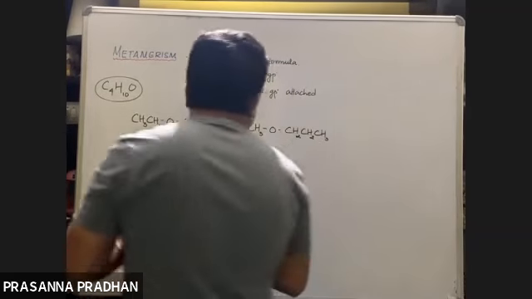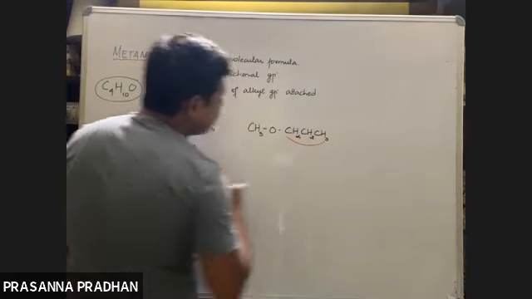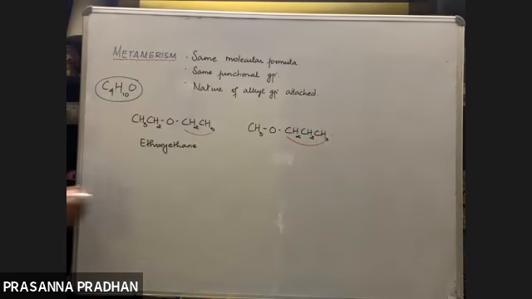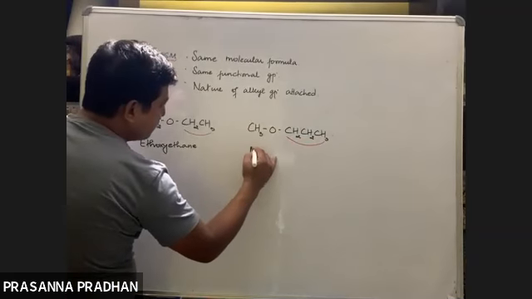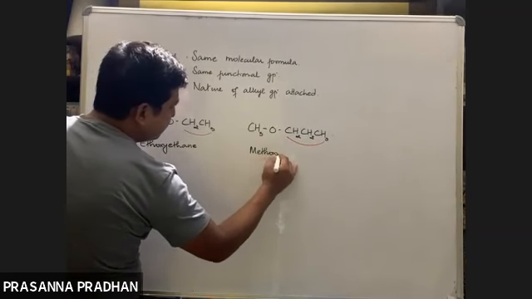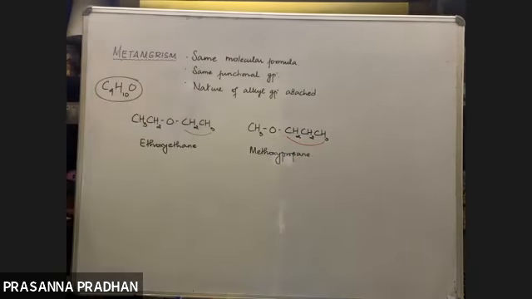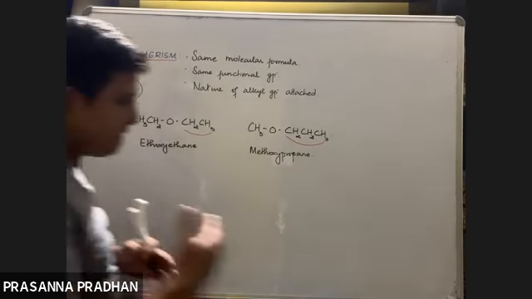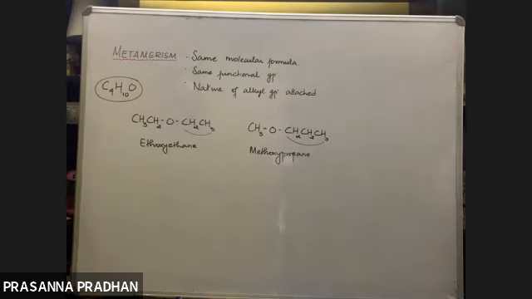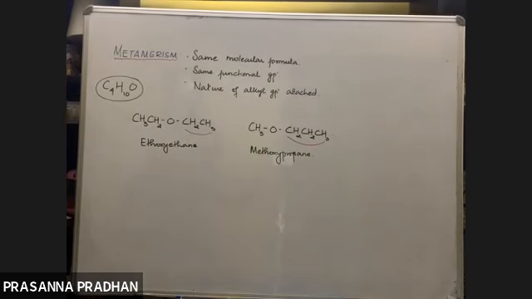So the word root is derived from the longest continuous carbon chain, prop. This is the alkoxy part. Which alkoxy part is this? Methoxy. It's methoxypropane. So this class of compounds, which just differ in the nature of the alkyl group attached to the same functional group, are known as metamers. And the isomerism is known as metamerism.